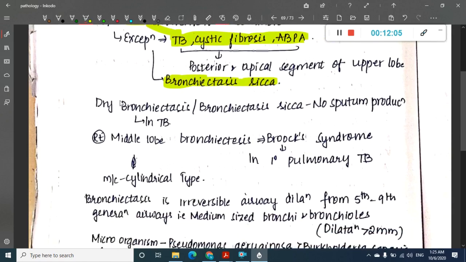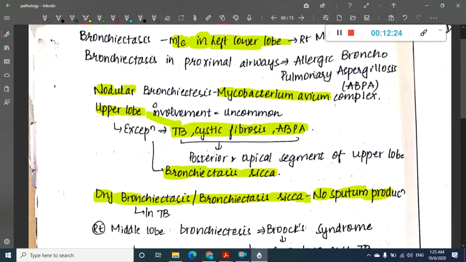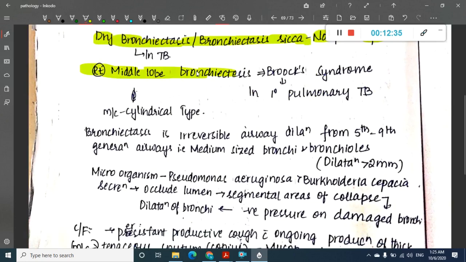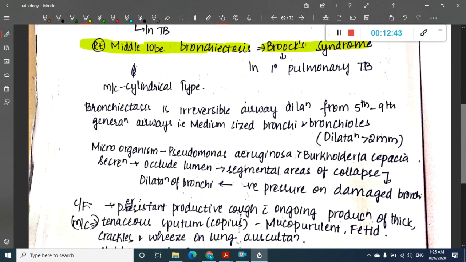Then there is something called dry bronchiectasis or bronchiectasis sicca. In this there is no sputum. Bronchiectasis usually has copious sputum, but this is an exception where there is no sputum production. You'll have to remember all these. I know it's difficult to remember, but you have to. Then there is right middle lobe bronchiectasis, which is more common in a syndrome called Brock syndrome. In Brock syndrome, right middle lobe bronchiectasis is most common.